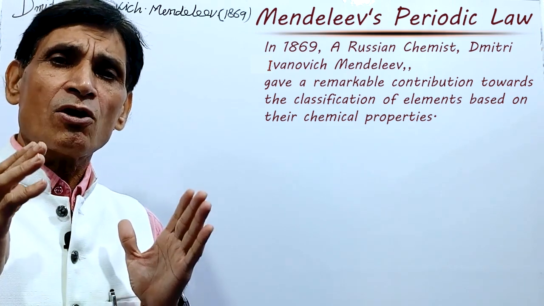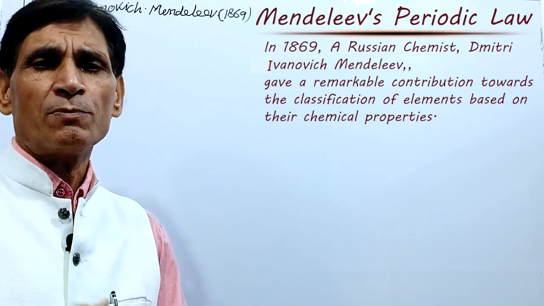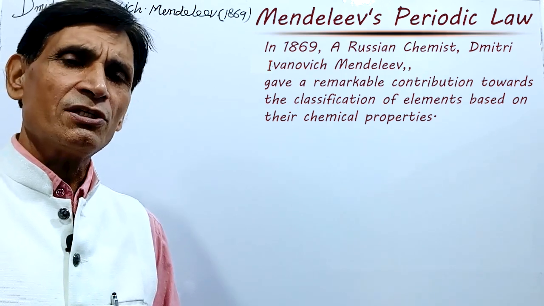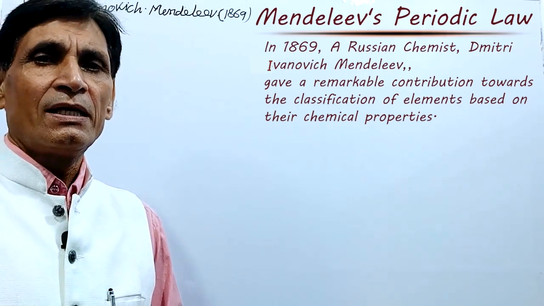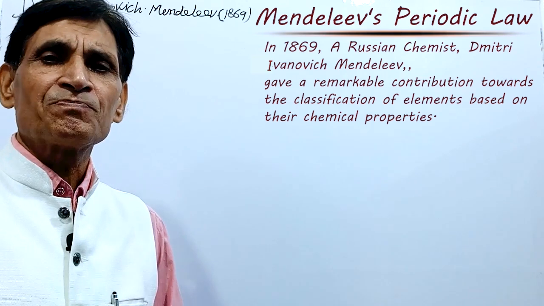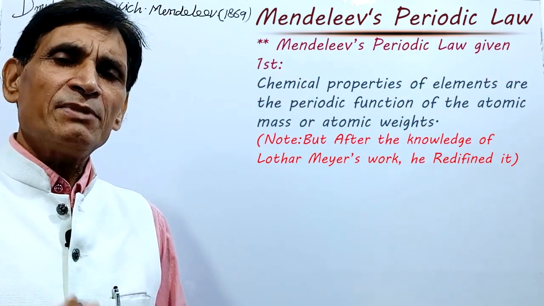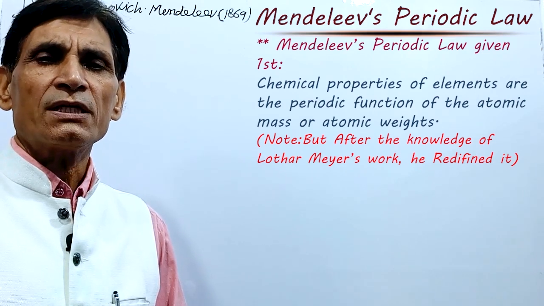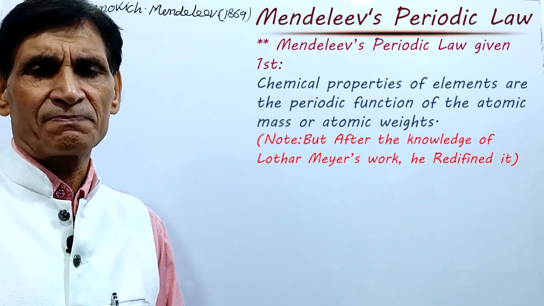Based on this observation of similarity in property, Mendeleev gave his periodic law. Actually his law was: chemical properties of elements are the periodic function of their atomic mass or atomic weights.